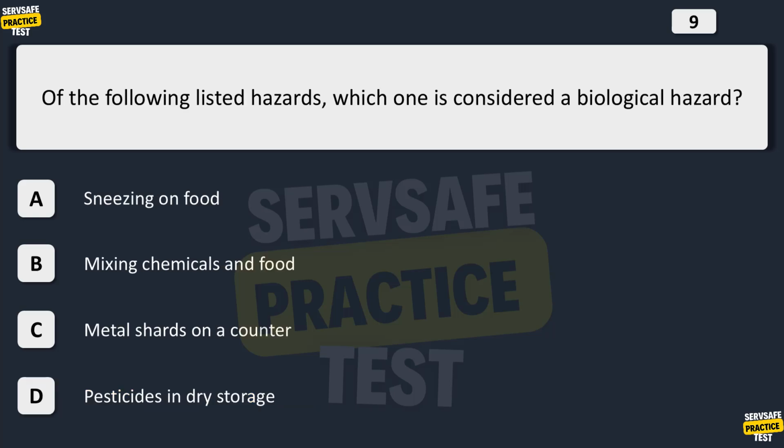Of the following listed hazards, which one is considered a biological hazard? A. Sneezing on food. B. Mixing chemicals in food. C. Metal shards on a counter. D. Pesticides in dry storage. The correct answer is A. Sneezing on food. Sneezing on the food is considered a biological hazard. Since the nose contains microbes and other biological hazards, the act of sneezing can be traced to a biological hazard.